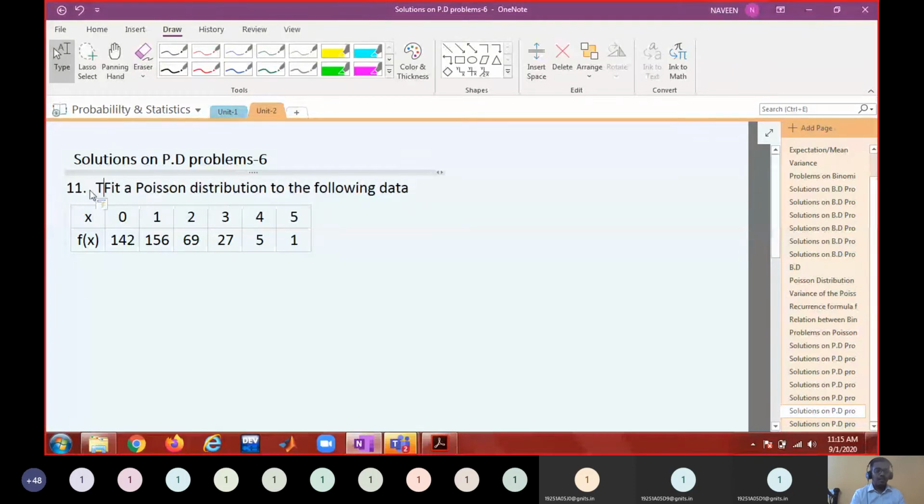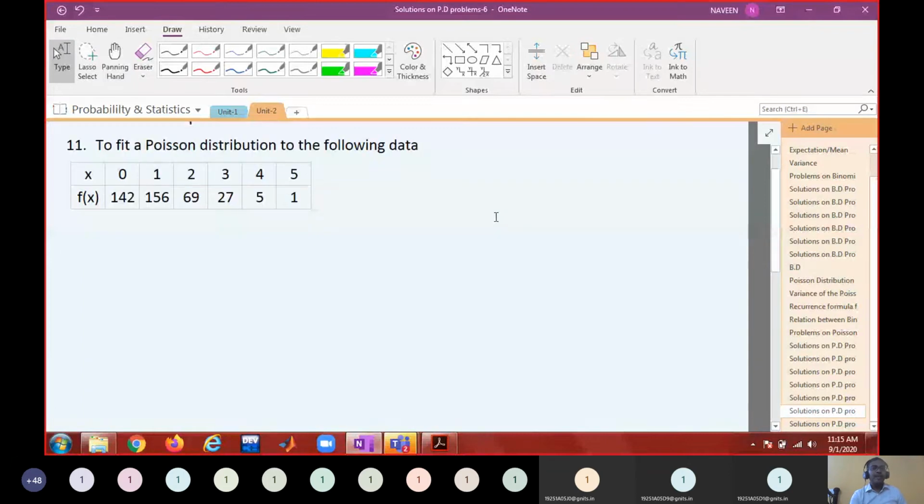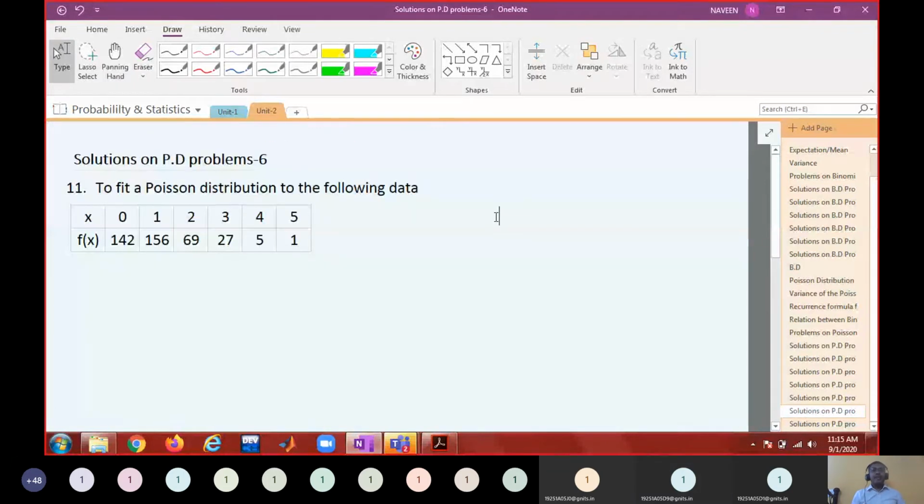Okay. So the question is to fit a Poisson distribution to the following data. You remember how we did this problem in binomial distribution? We computed the average. Using the average, we computed the small p. Once you have small p, using that, we computed probabilities for x equal to 0, x equal to 1, and so on, up to x equal to n. Then we multiplied each probability with the total frequency, and we got the expected frequency.